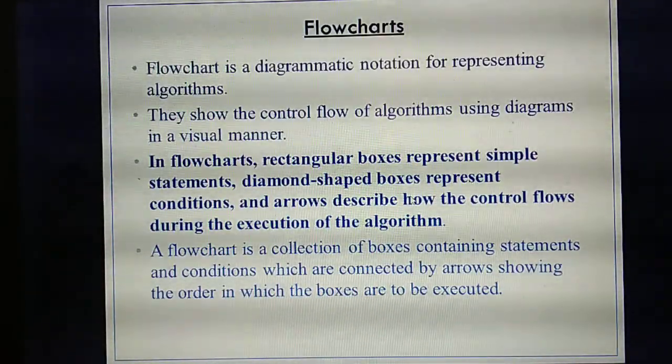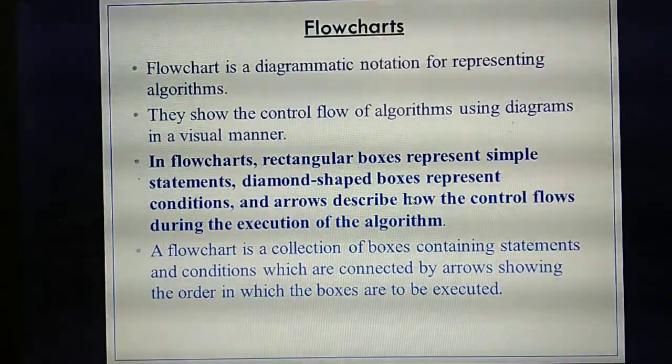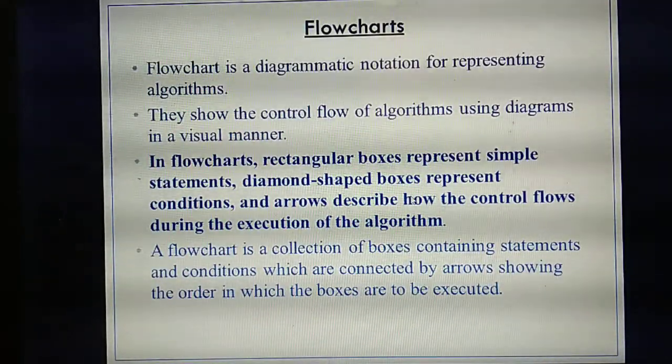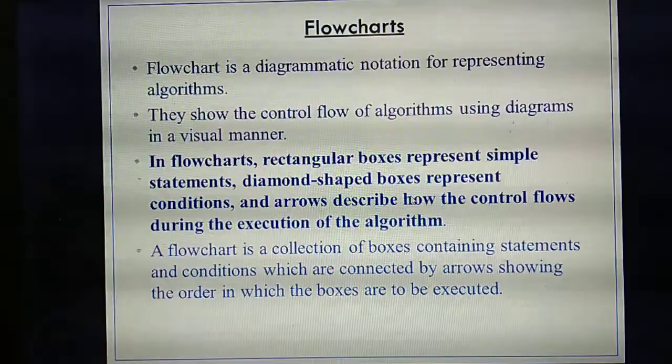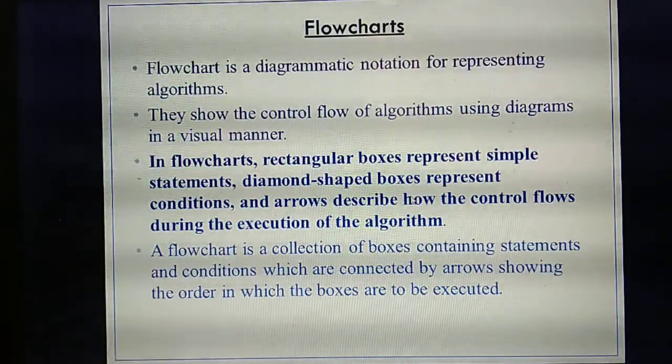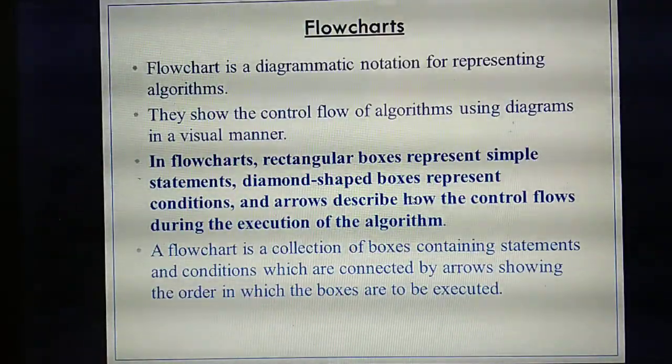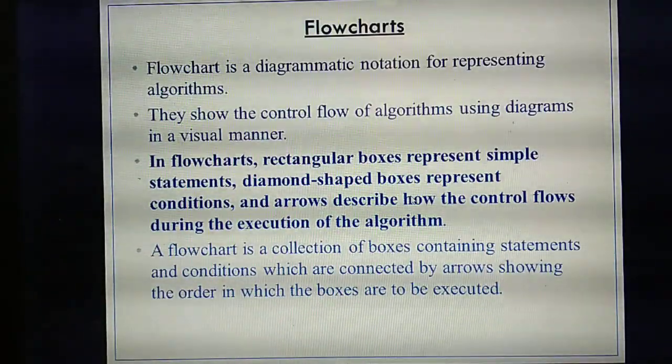And the next thing, the arrow mark. What is the use of the arrow mark? It represents the flow of control, from where to where the program will flow. That means in which order: first line, second line, then third line like this. The flow of control shows where the program will execute.